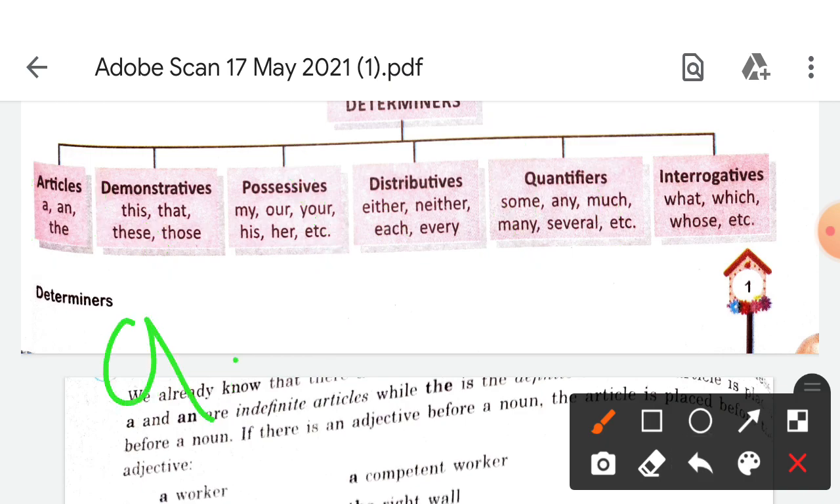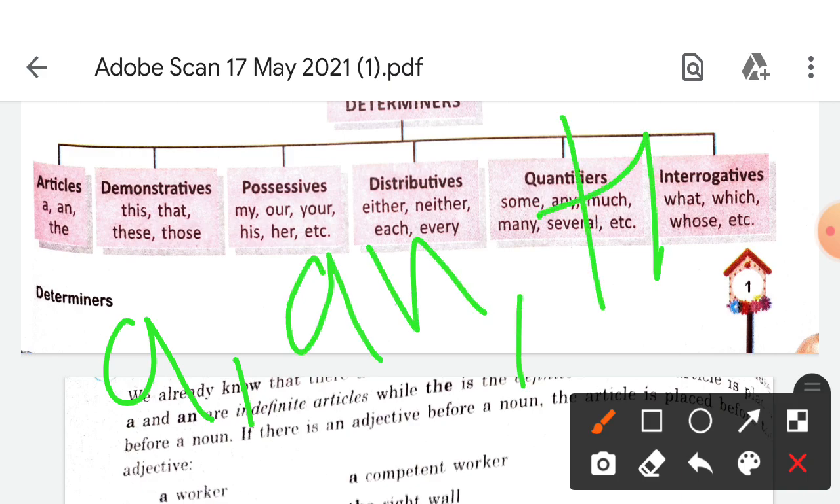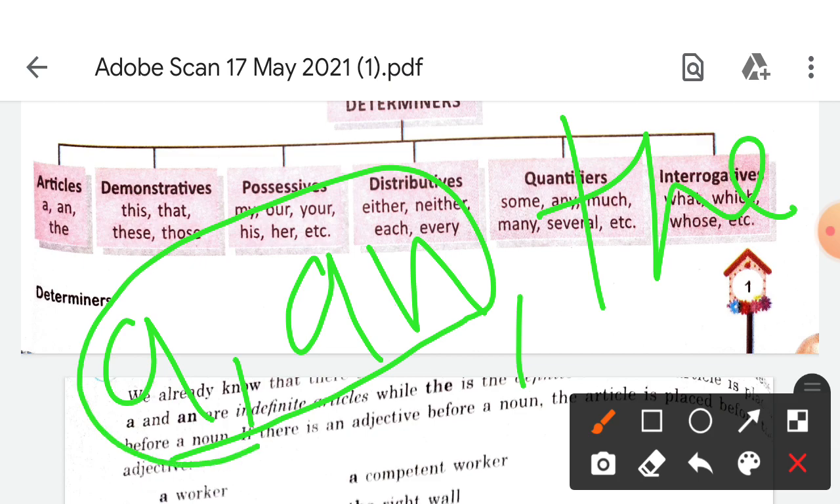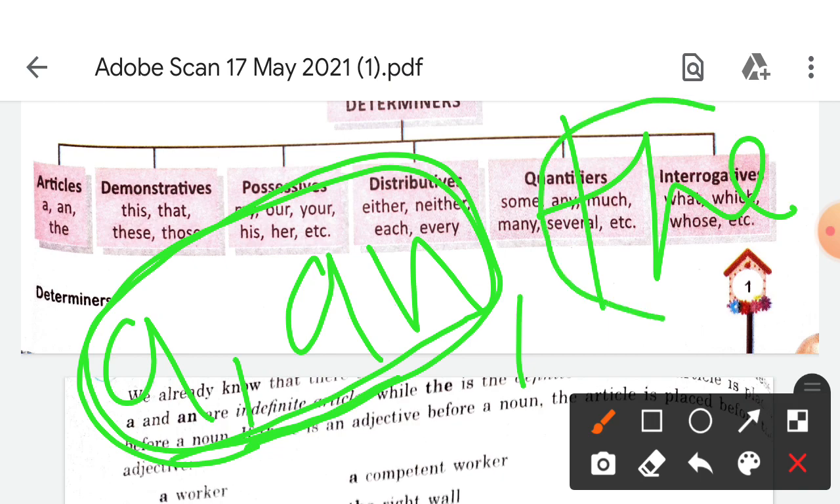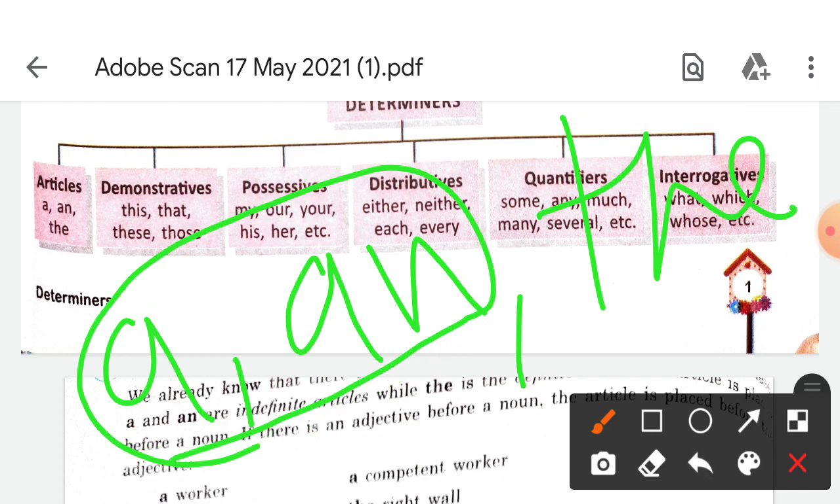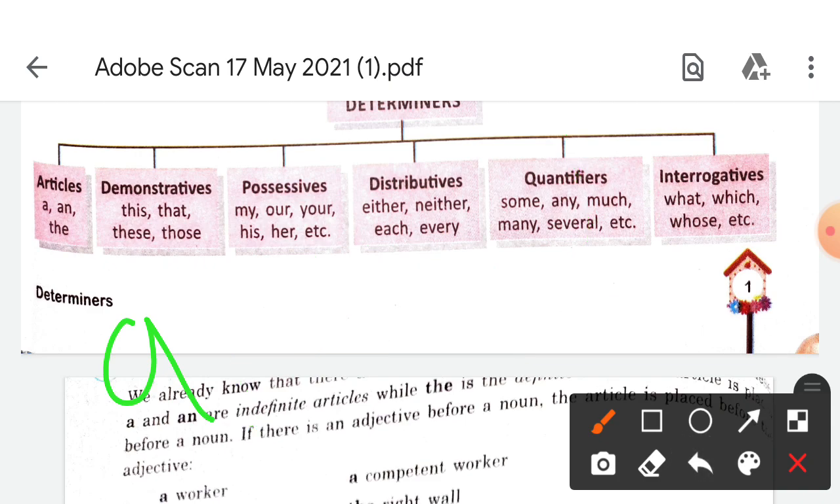A and an are used with countable nouns, meaning whatever the noun is: name, place, animal, things, etc. So before countable nouns we use a and an. And the is used for something particular, something we are knowing about. So let us start how we use these articles.